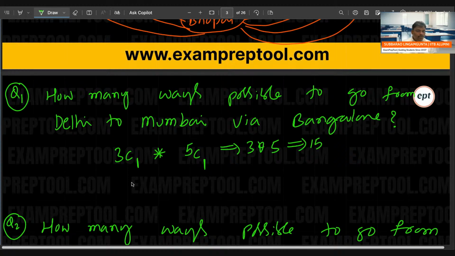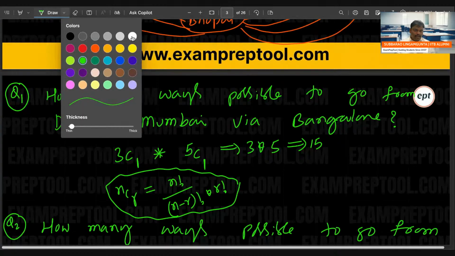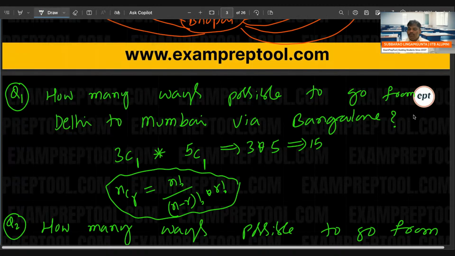So 3C1 you know very well. NCR formula everyone knows. NCR is nothing but n factorial by n minus r factorial into r factorial. That is the NCR formula. Using that formula, 3C1 you find out 3 will come, 5C1 you find out 5 will come, 3 into 5, 15. Some people are asking, sir, where is the 15, sir? I will try to show where is that 15.